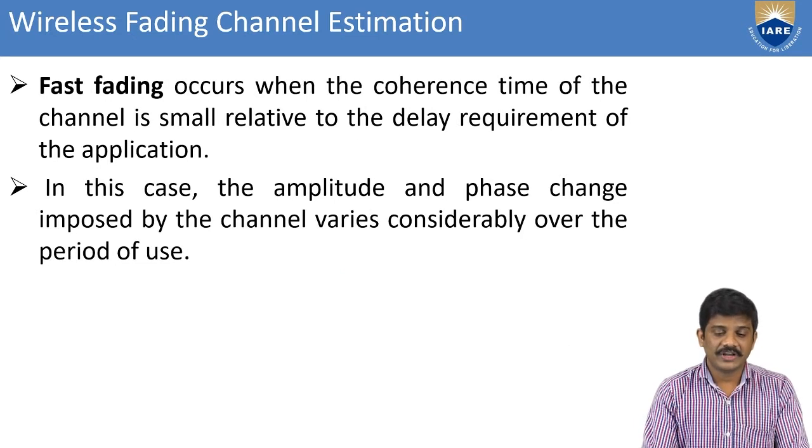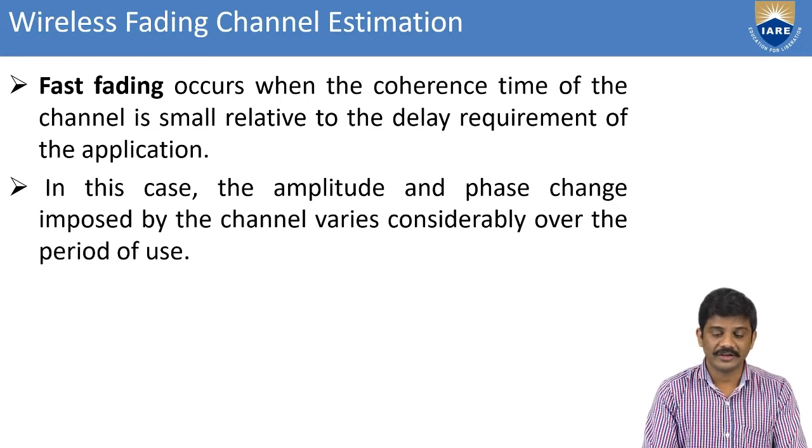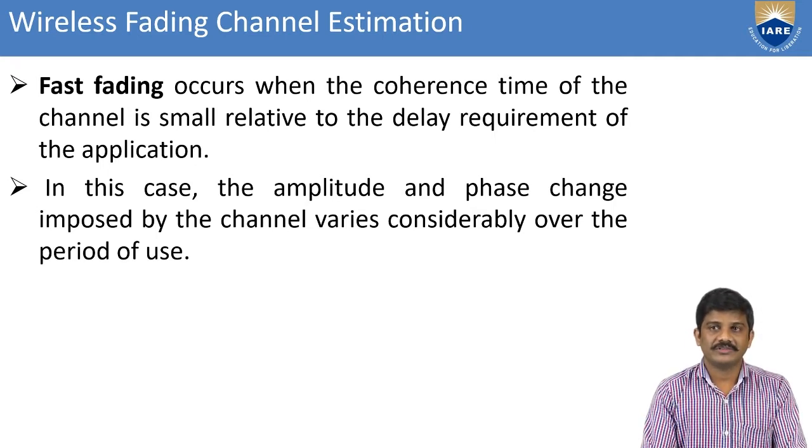Okay, fast fading occurs when the coherence time of the channel is small relative to the delay requirements of the application. In this case, the amplitude and phase change imposed by the channel varies considerably over the period of use.